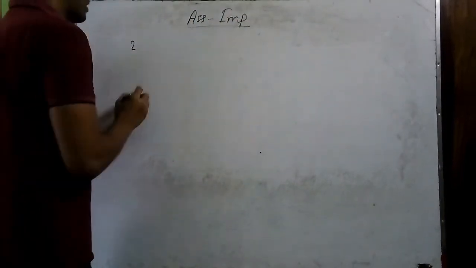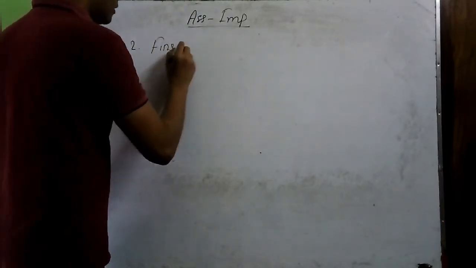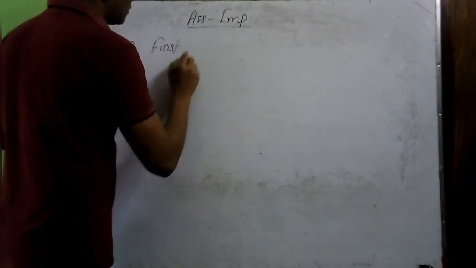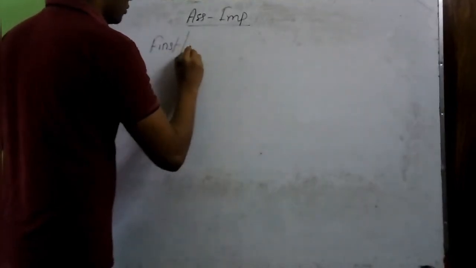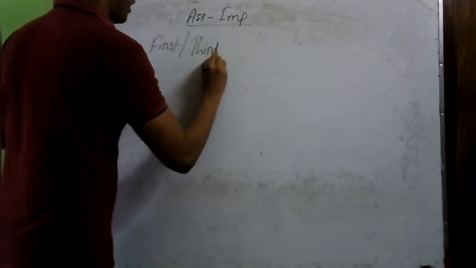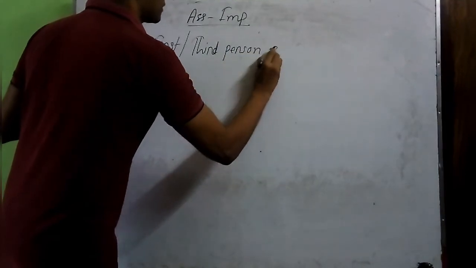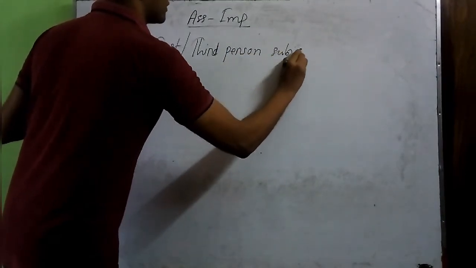The rule number 2 is about first or third person subject.